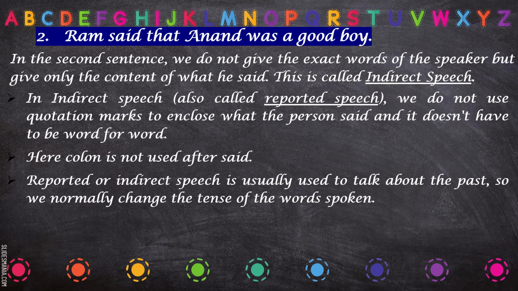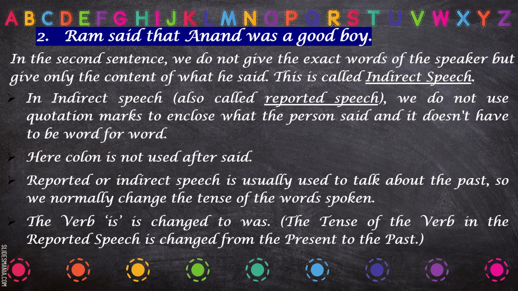Then it is used to talk about the past. Normally it talks about the past. Why does it talk about the past? Because the person has already spoken. Now when the third person is passing the message to somebody else, naturally it would be past tense only, because that action is already over. So the tense of the verb changes from present to past.